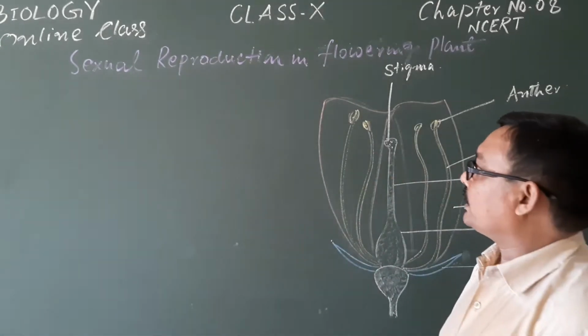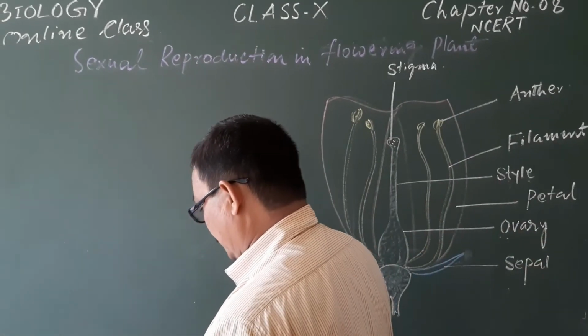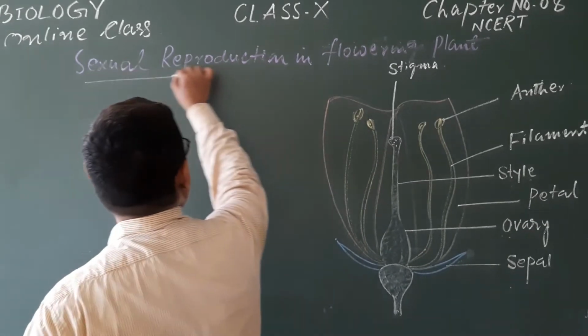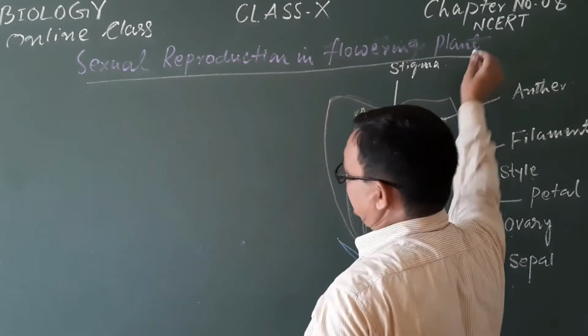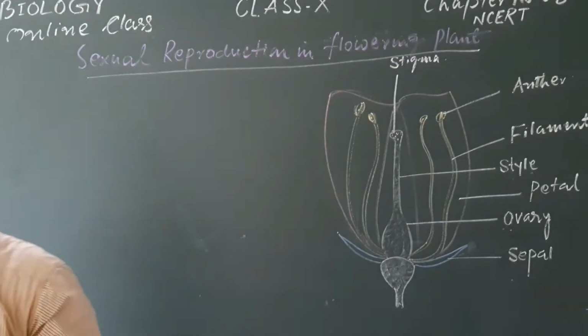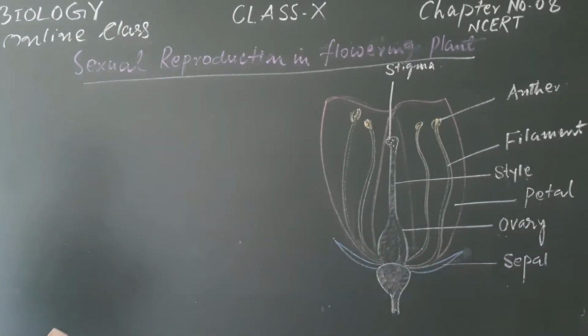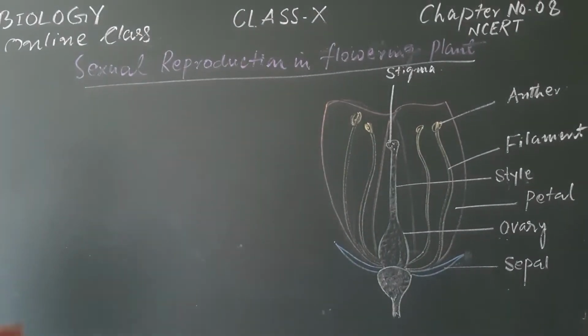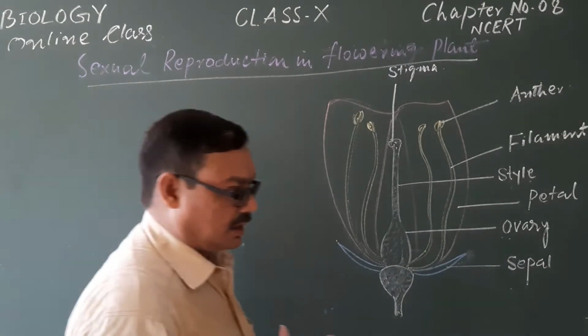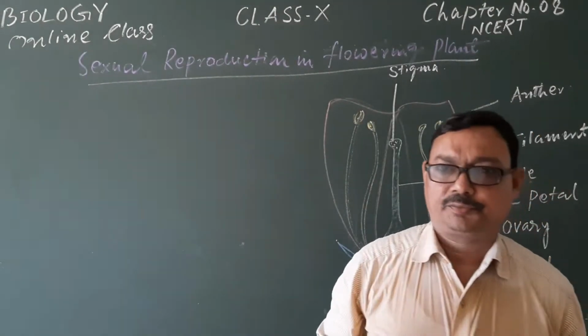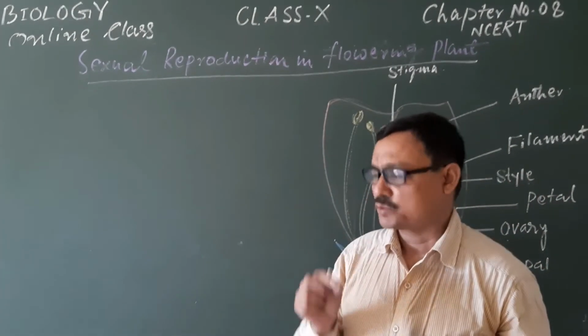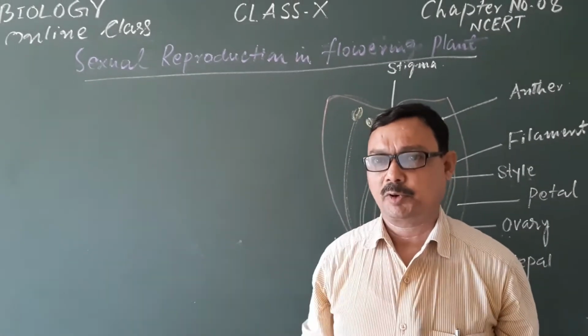Now we will study about the sexual reproduction in flowering plants. In the earlier part of this class, you have seen a general procedure and a general rule about sexual reproduction.